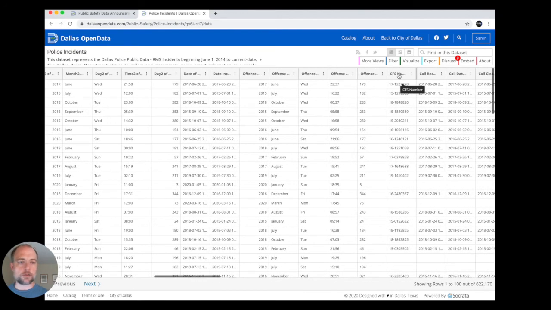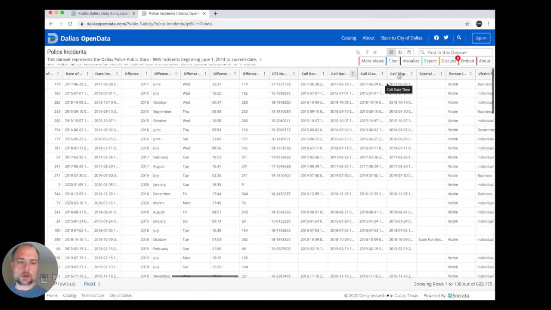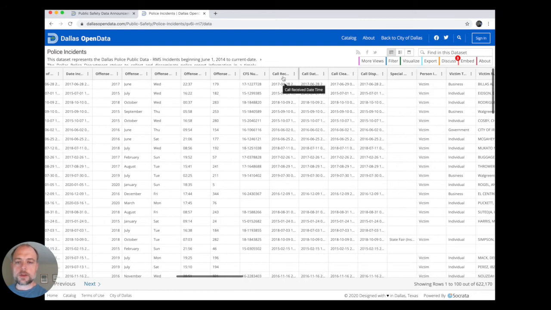CFS number, I'm actually not really sure about. It'd be interesting if anyone knows, put that into the comments. And then there are some times. So the call received date time, the call date time should be the same thing. Call cleared date time is when a unit clears the scene, and then when a unit was dispatched. Notice there is no time when the unit arrived on scene. So response times we're not able to calculate with this data.